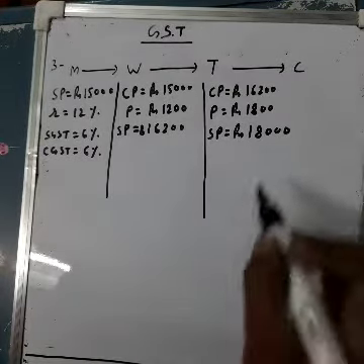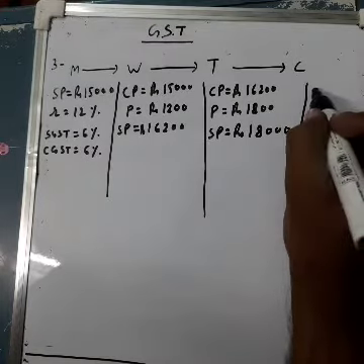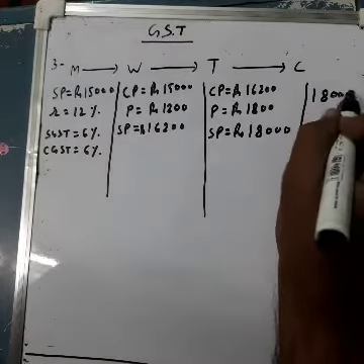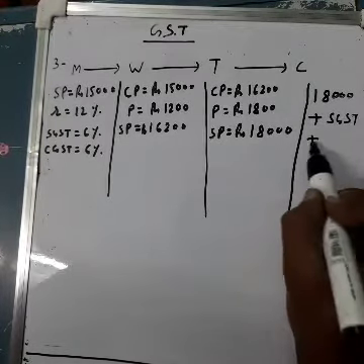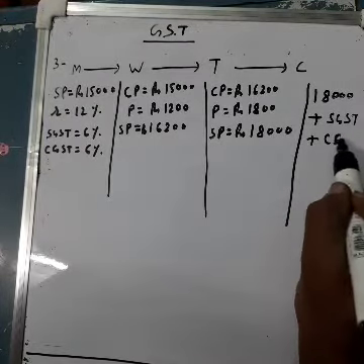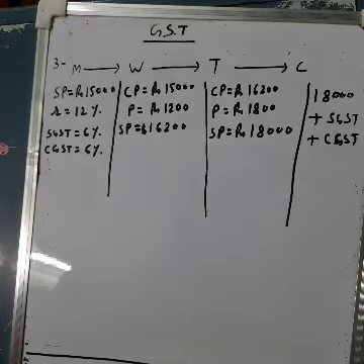Consumer will pay rupees 18,000 plus SGST and plus CGST. Clear? Consumer will pay this amount. So now I am going to calculate stepwise. First question, GST paid by shopkeeper to the central government.